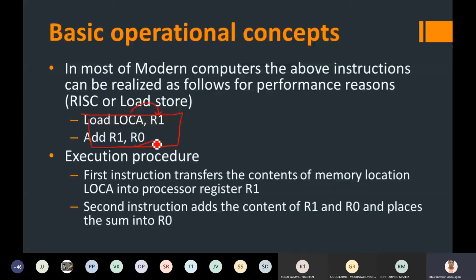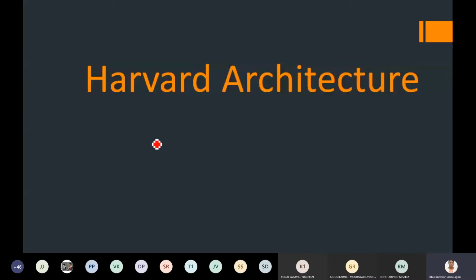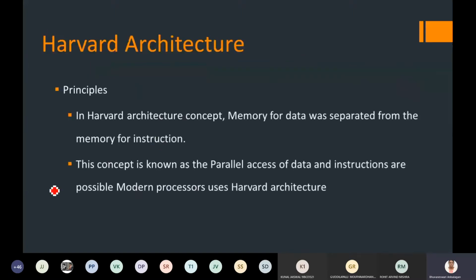Now coming to the concept of Harvard architecture. What Harvard architecture claims is that it separates the memory. The memory is allocated separately for data and separately for instructions. If I combine these two memories into one single common memory, then it is von Neumann. If I have my memory separately for the data bus and for the instruction bus, then it is called Harvard architecture.